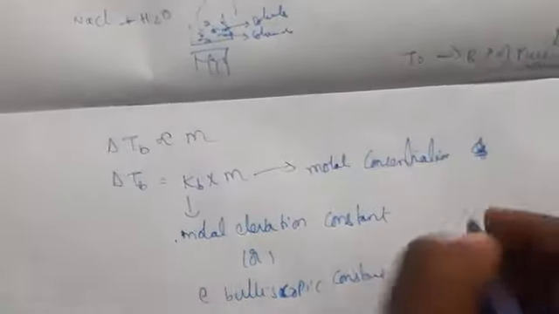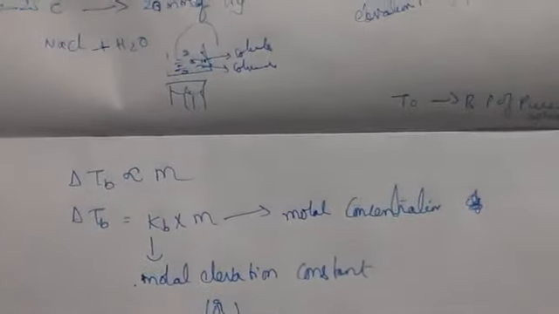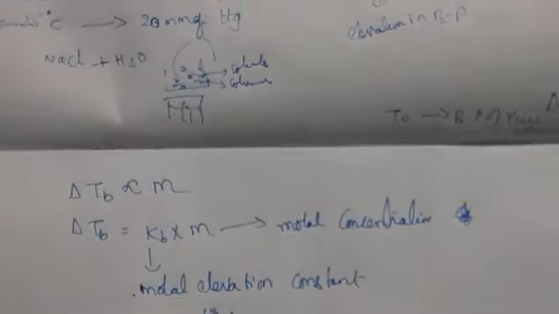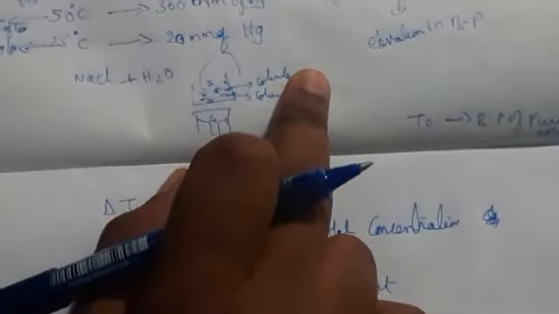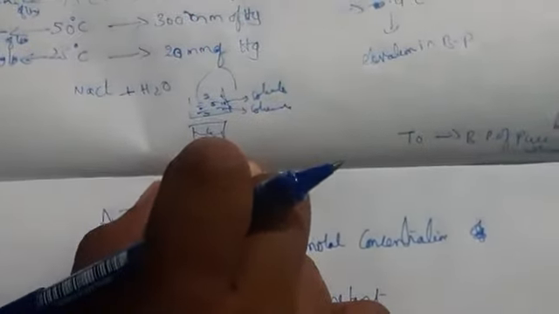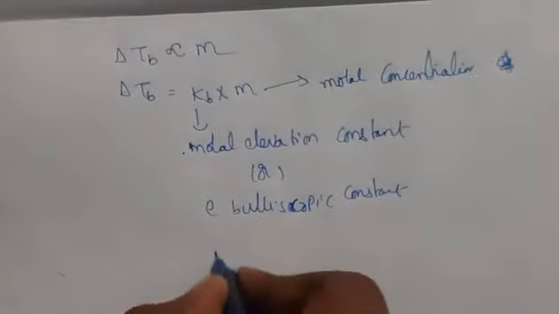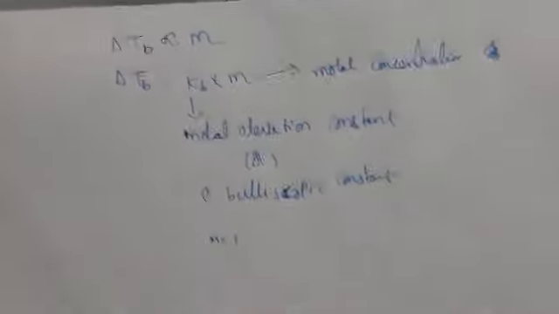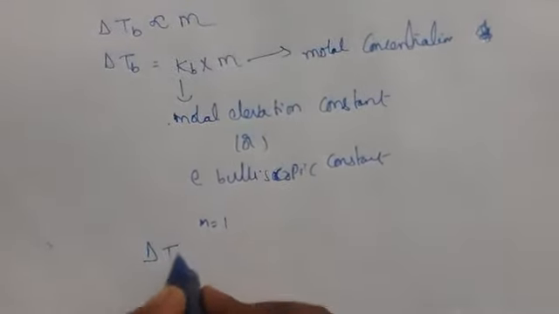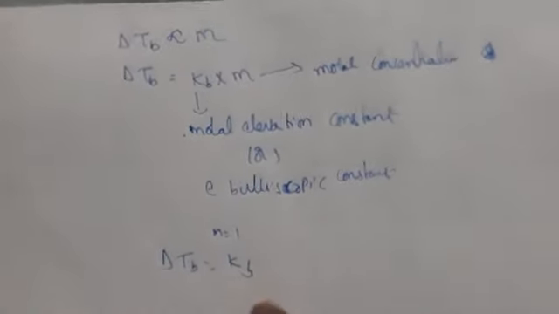Concentration is the number of moles of solute taken in 1000 grams of solvent. By knowing the weight of the solute we are going to calculate this. So if m is 1, if this concentration is 1, then automatically delta TB equals KB.